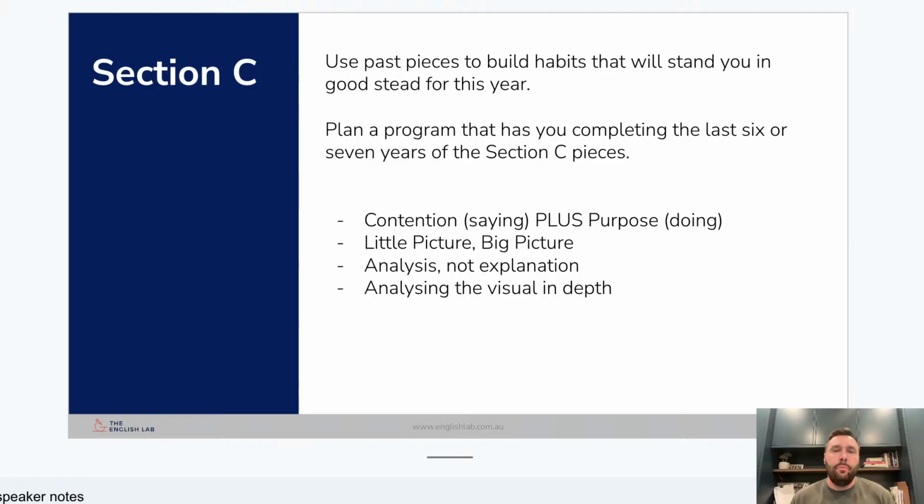The 4 things that I've put there are habits that you can apply to absolutely any Section C piece. The first that I've written there: contention, saying, versus plus, purpose, doing. It is a major separator between students when it comes to Section C. Students that struggle to get above that middle range of marks in the exam are often writing only about the contention. And they're saying things like, Jones says. Jones opens with an anecdote. She then says. She continues on.